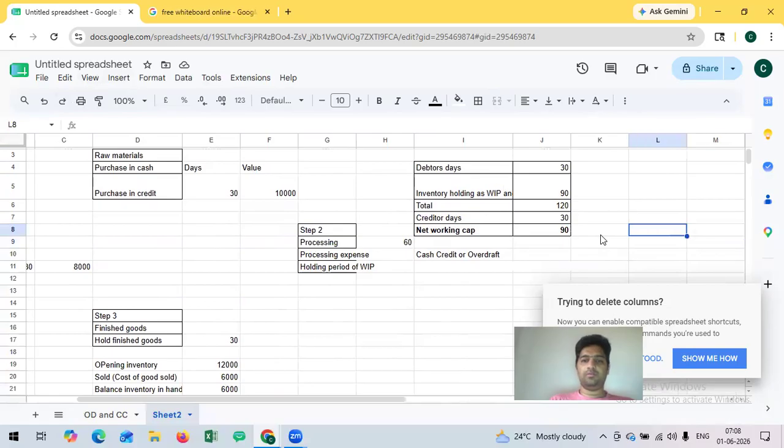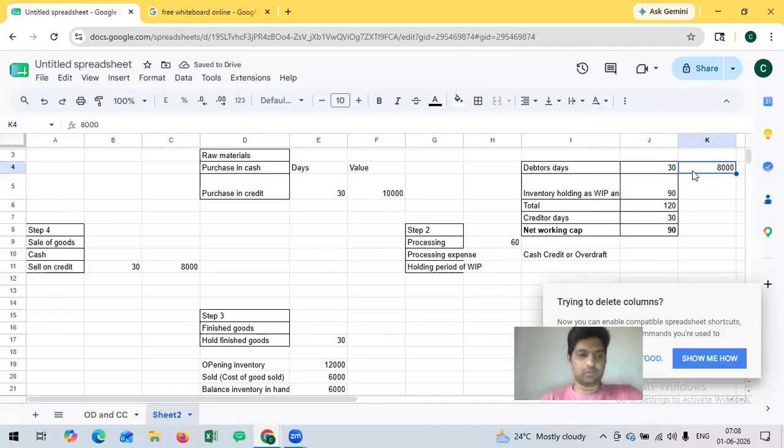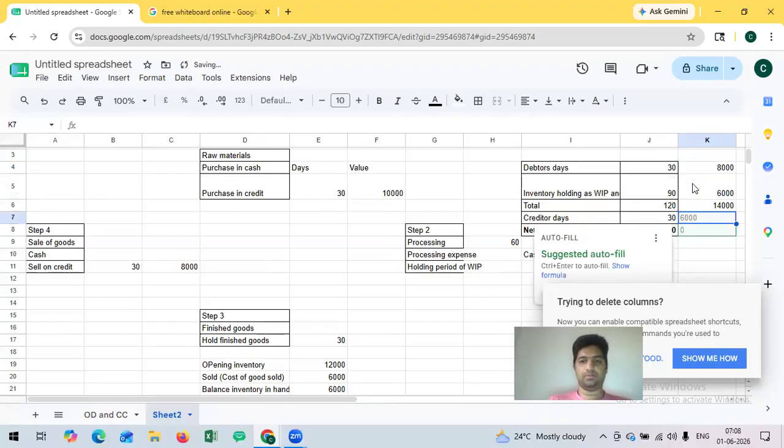So here, inventory we are holding is 8,000 rupees. Sorry, debtors is 8,000, meaning they're selling goods for 8,000 rupees, and they will get the money after 30 days only. The inventory value we have calculated is 6,000 rupees. After selling 6,000 rupees of inventory, the balance 6,000 rupees of inventory they hold. So total inventory plus debtors is around 14,000.